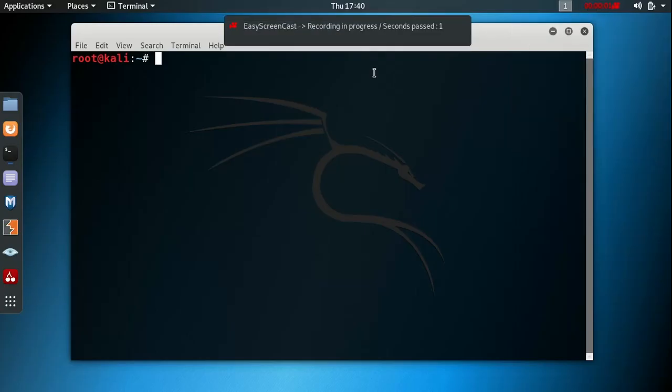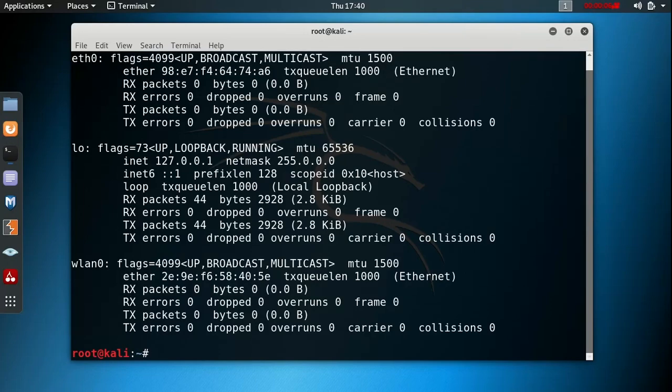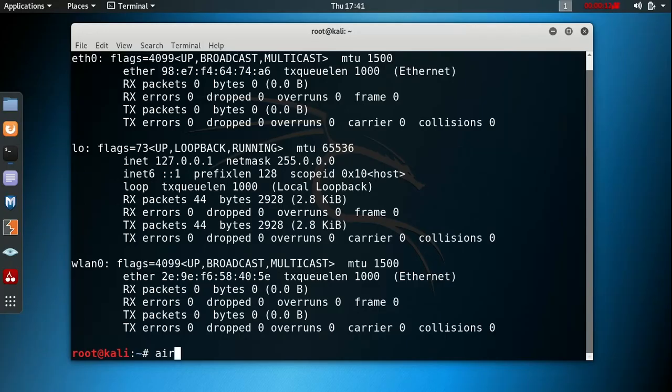Now I will show you how to hack a Wi-Fi. So first, check the interface name of the NIC card. Use the command ifconfig and see the interface name is wlan0. Now we need to place our NIC card into monitor mode to monitor all the Wi-Fi around us. So the command is airmon-ng start wlan0. Here wlan0 is the interface name.